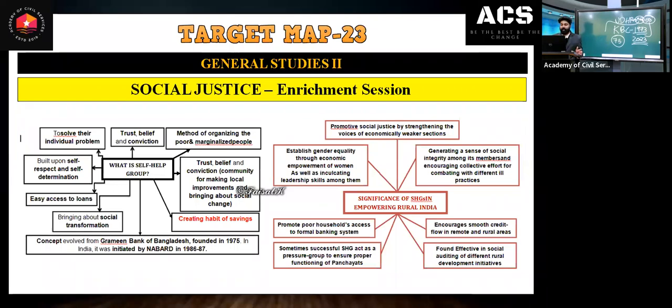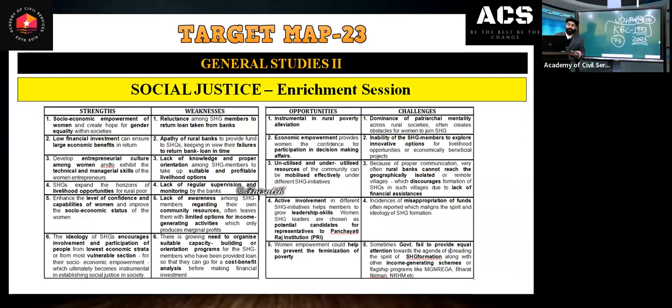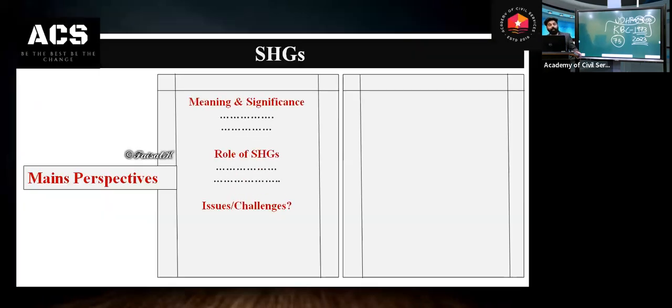You can see these illustrations: the significance, what is meant by a self-help group, the strengths of the self-help group, the weaknesses of the self-help group. Mostly when you write a mains answer, this is the content that we will be using. We give you that list of content in order, and through that you can start writing the answer, like the role of self-help groups, then the issues faced by self-help groups, then you give suggestions on how we can tackle those issues, then the way forward, and finally you end the answer.